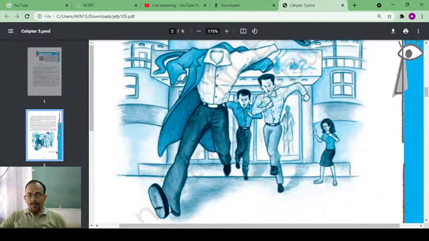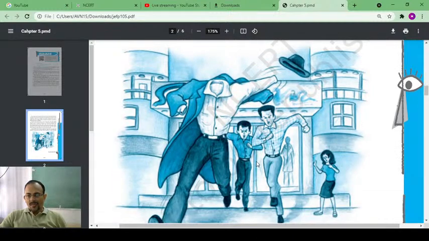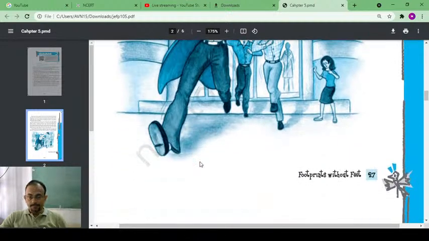When he saw a couple of them, you see, no head, headless person, okay? So when he could see that some people were chasing him from the London store, he came out and into the open street. And this time also he will be able to escape the people who were chasing him.